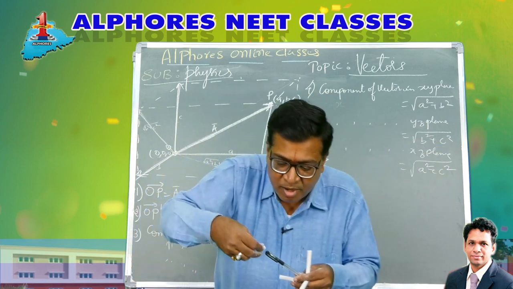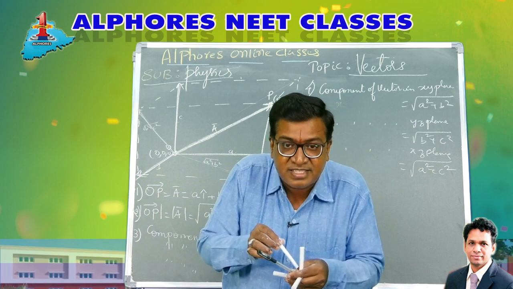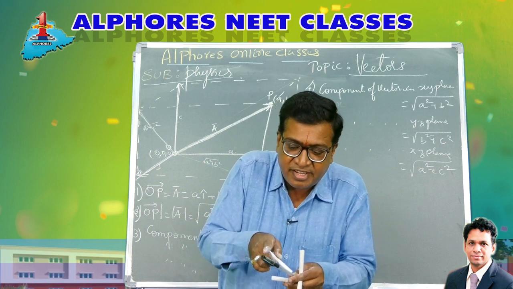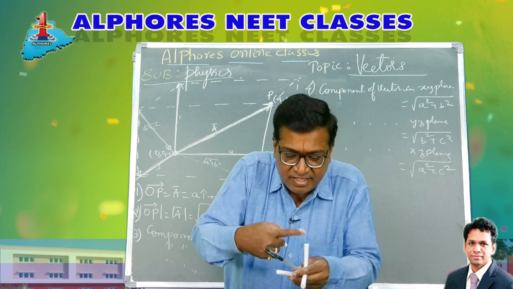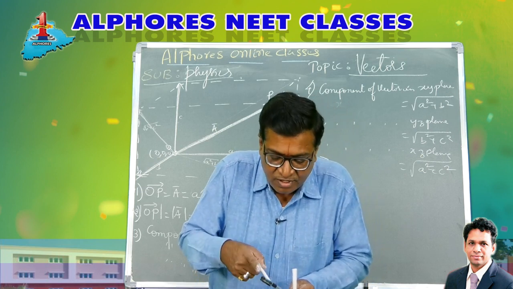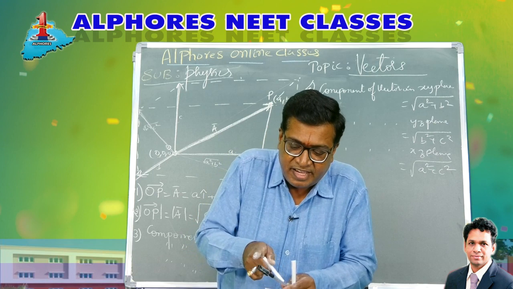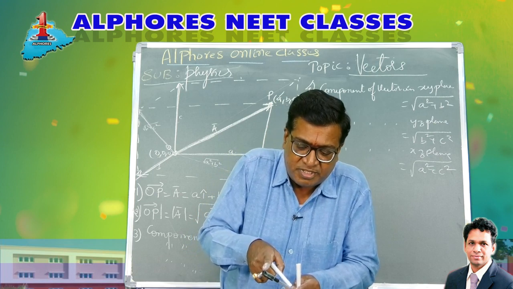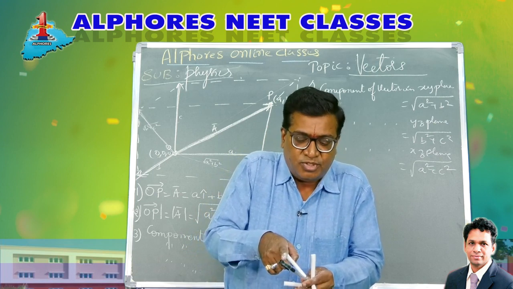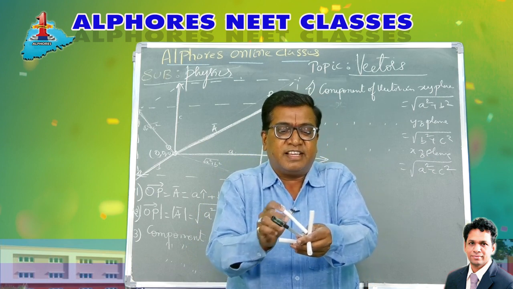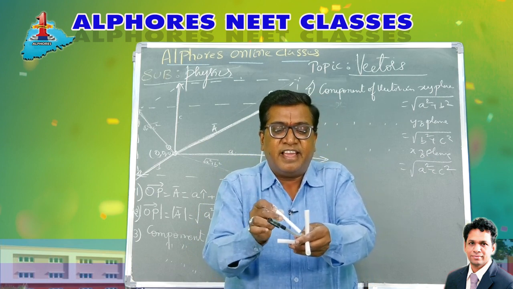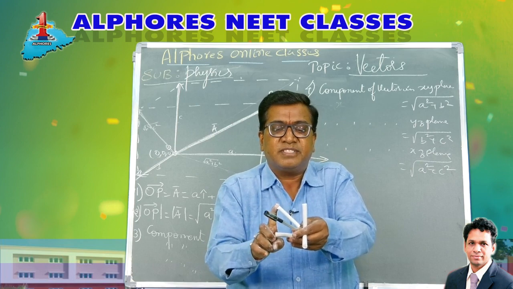In the XZ plane, drop a perpendicular onto this one, it comes out to be like this. If I drop a perpendicular onto the YZ plane, my finger is the perpendicular and the chalk piece represents the diagonal. So now what is this chalk piece? This vertical chalk piece is C, this is A, and this diagonal is root of A square plus C square.